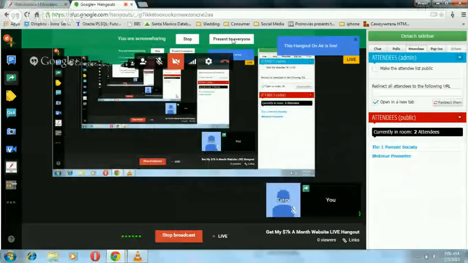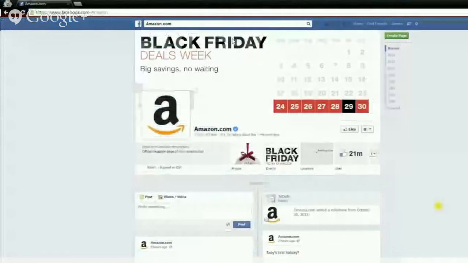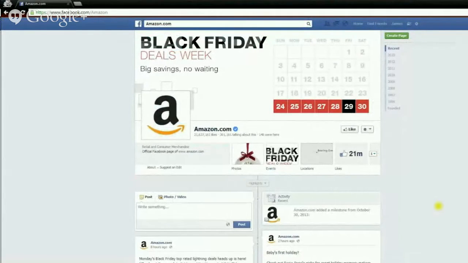We are going to be talking about building a successful Facebook fan page and using it as a medium to drive traffic to your website or just make money on the Facebook fan page itself. So, what exactly is a Facebook fan page and how is it different than your personal profile? Well, there are quite a few differences actually.